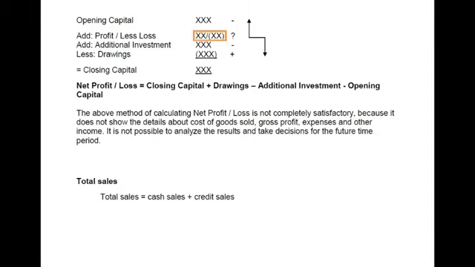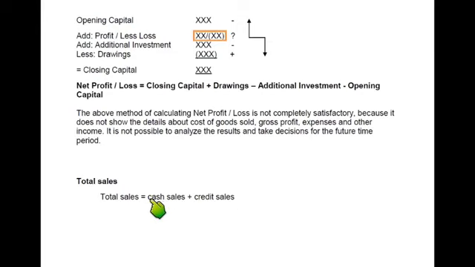Now, rather than making this simple statement, most of the time business make a proper income statement so as to calculate profit and loss, which is actually a more accurate way of depicting profit or loss for the year. Now, how can we do that? We need to calculate sales first of all, because sales in most single entry questions are not given. So let me remind you what sales actually come in an income statement, whether it is a credit sale or a cash sale or a total sale. The answer is a total sale, and total sales mean cash sale plus credit sale.